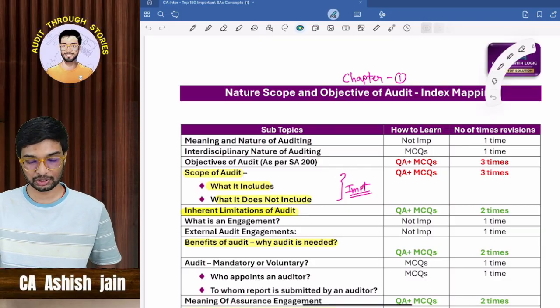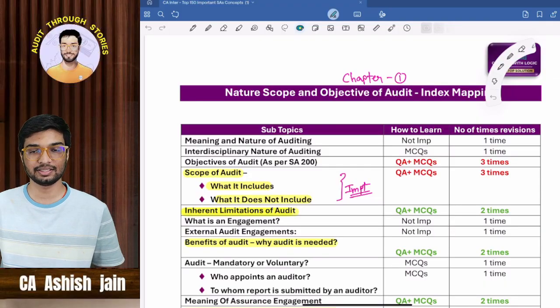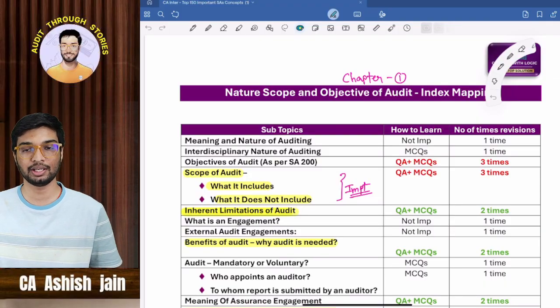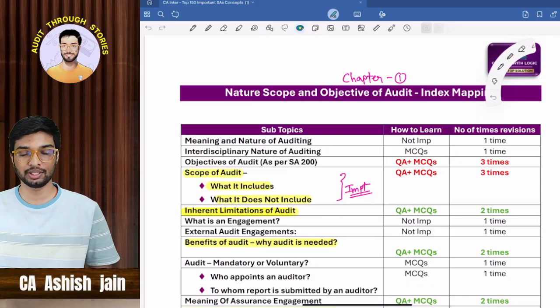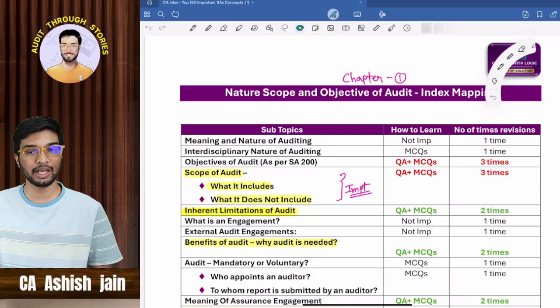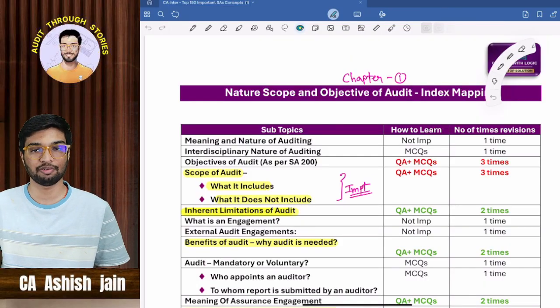Before starting, let me just say that these concepts are very important. These 150 concepts you have to revise during your 1.5 days before your examination. You should not ignore these concepts. In May 25 also we had predicted, and nearly 85%, I won't lie, nearly 85% things came in the examination. If you don't trust, you can go through our video and check out the PDF of that particular May 25 as well.